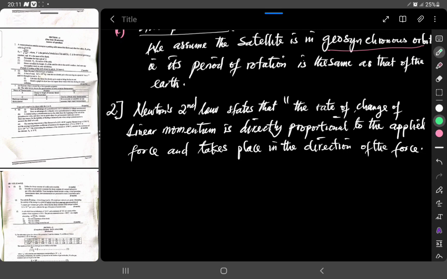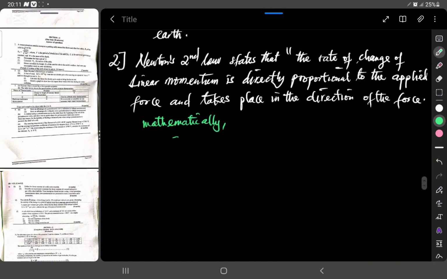Note, you could also state this mathematically by generally writing F equals MA. But in this case, you have to define your terms.